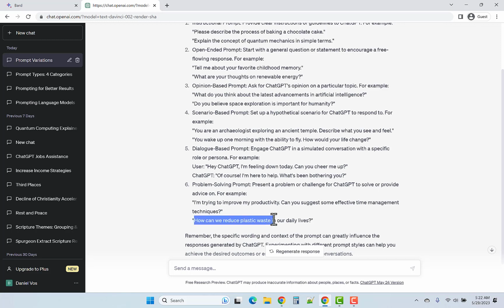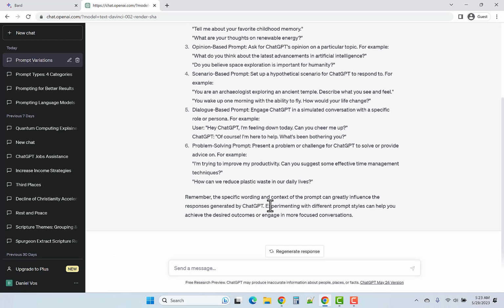How can we reduce plastic waste? And then the context here is provided by in our daily lives, right? And so you can see it actually uses that magic word context and then specific wording. So the more specific you can be, the more context you can provide will improve the quality of the responses that you get. So just to hammer this home,